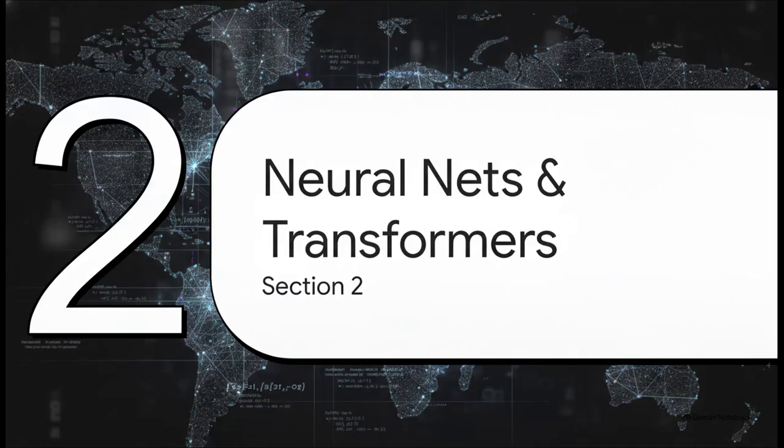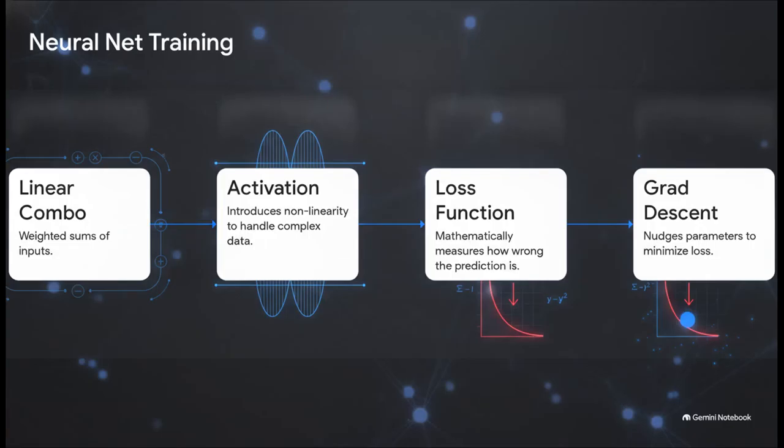Moving on to Section 2, neural networks and transformers. Now, to really grasp those foundation models, we have to pull back the curtain and look at the mathematical engine powering them. Stripped of all the sci-fi mystique, a neural network is essentially just a math function that you adjust using calculus. It basically boils down to 4 steps.